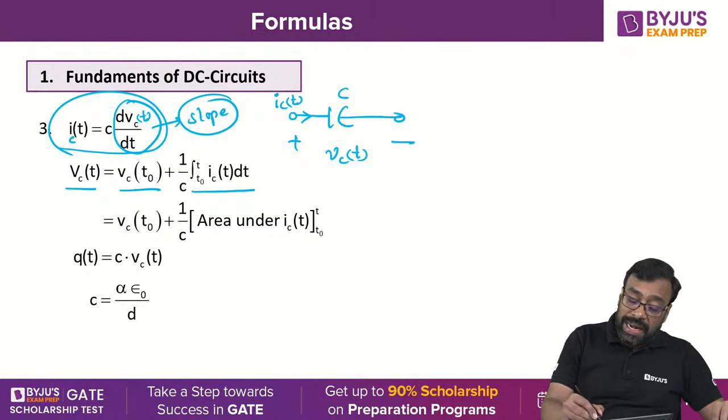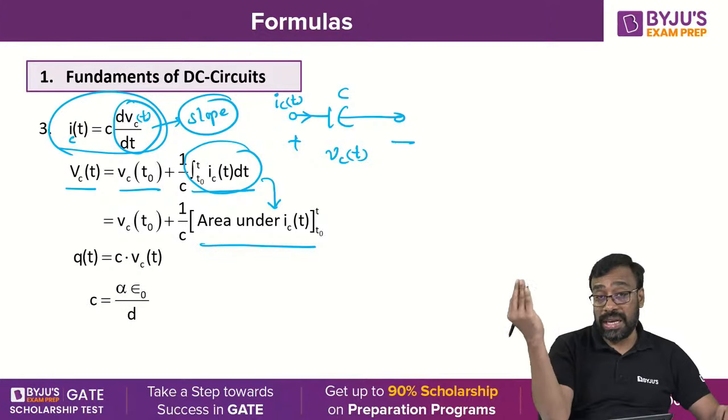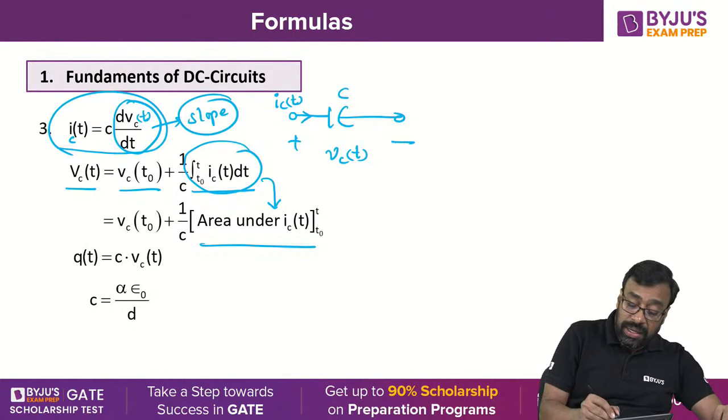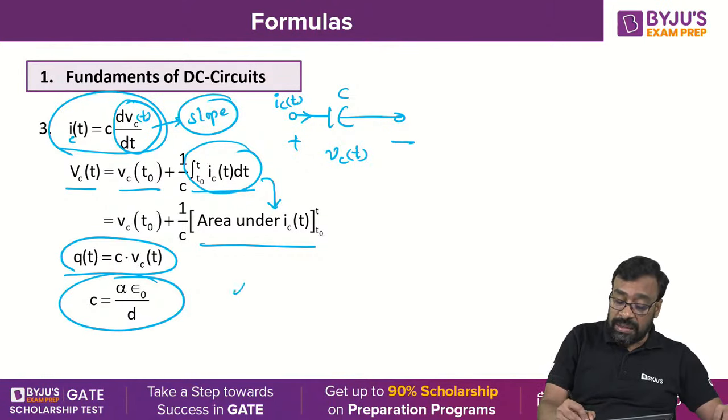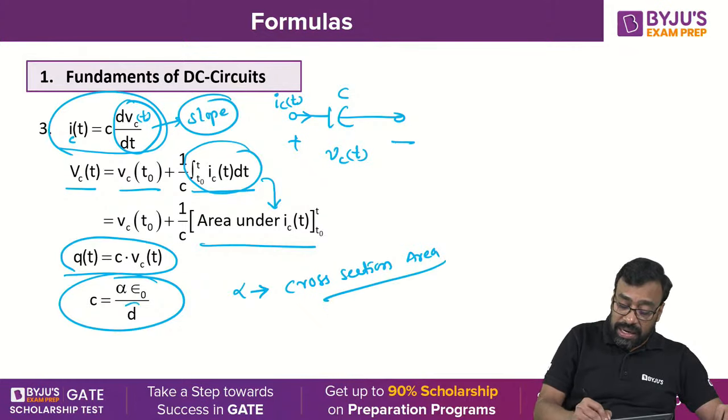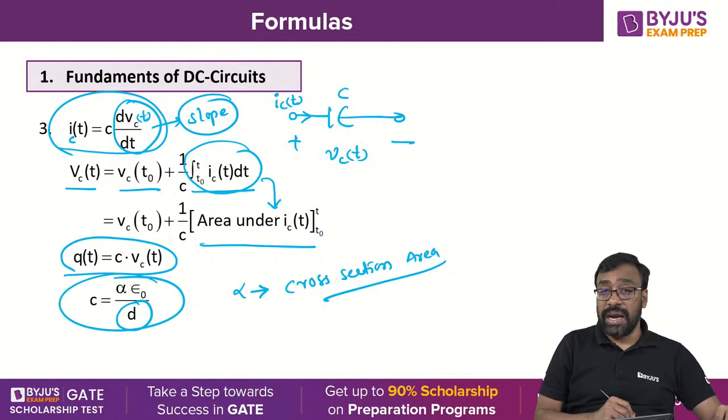And I told you already that this comes under the area under IC(t) over t0 to t. You got the point? Now Q is nothing but C into V, and C can be expressed as alpha epsilon naught by d, where alpha is the cross-sectional area of each conducting plate, d is the distance between the plates, and epsilon naught is the permittivity. Yes or no, all of you?